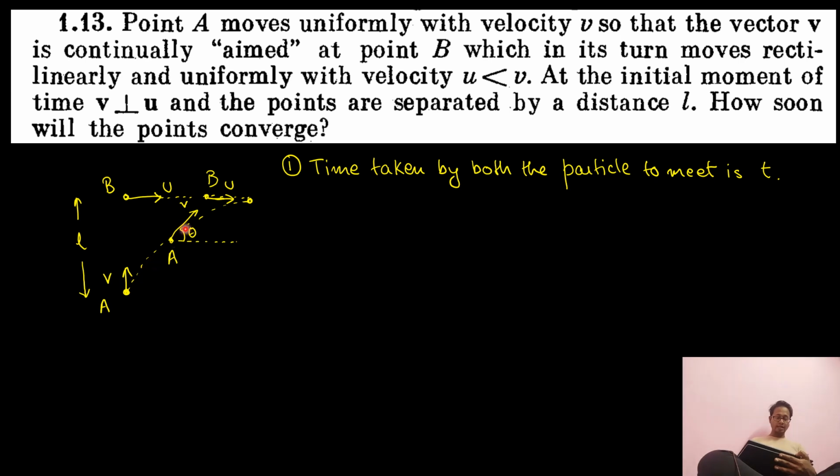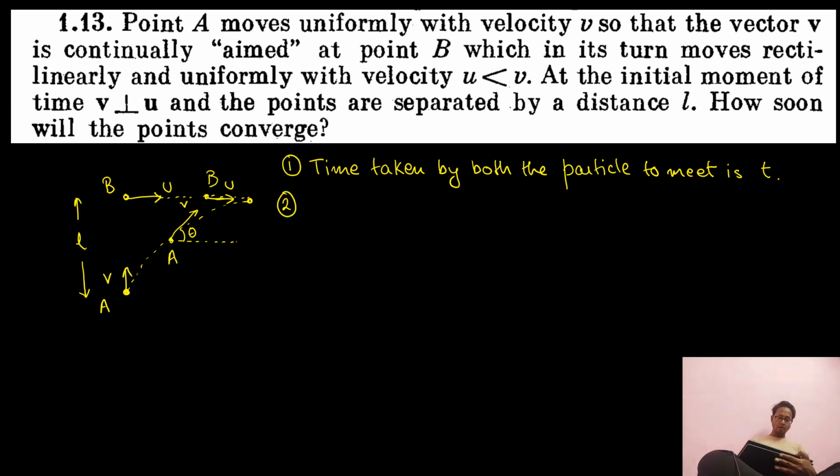And as this particle meets the particle B with velocity u, what is the value of theta? The value of theta is nothing but 0 out here. So cos theta is a variable. Can I say the time taken by this particle, or the horizontal distance traveled by particle A, is equal to the horizontal distance traveled by particle B?